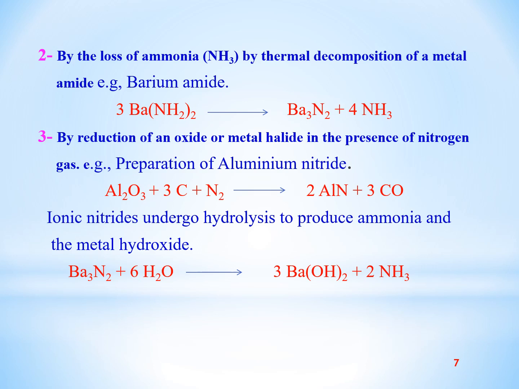The ionic nitrides undergo hydrolysis to produce ammonia and metal hydroxide. These ionic nitrides are easily hydrolyzed with water to produce ammonia and metal hydroxides.